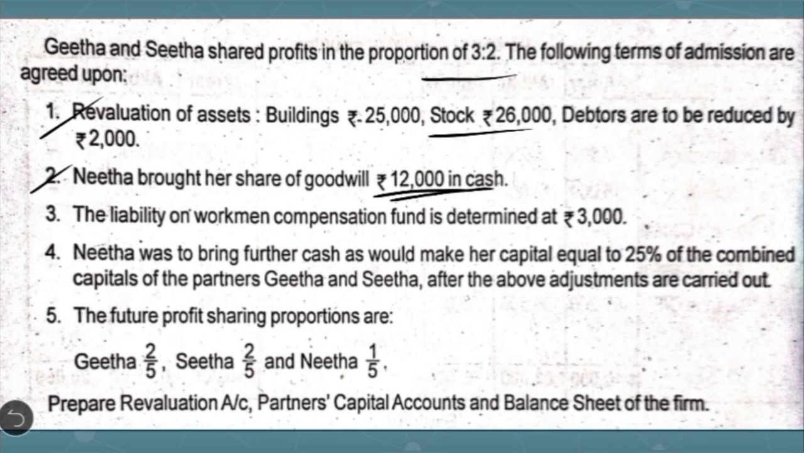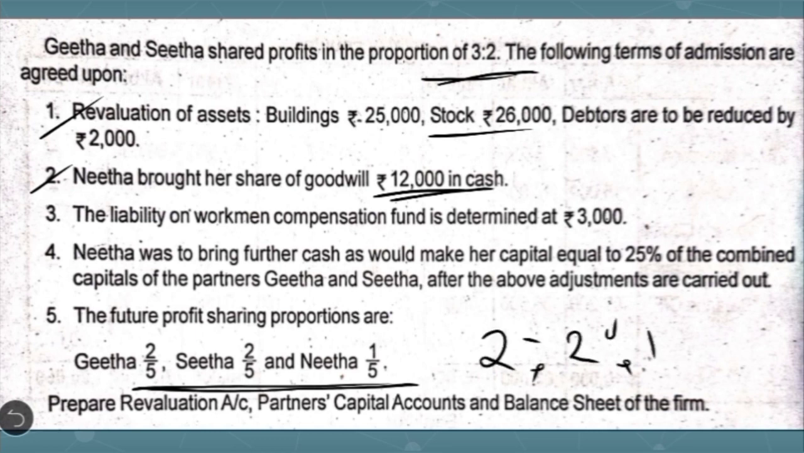After the amount is brought in, it should be distributed between the old partners in the sacrifice ratio. So we need to calculate here the sacrifice ratio and we should see which case is applicable. They have given the information about old profit sharing ratio, that is 3:2, and the new profit sharing ratio is given here in the fifth adjustment. The new profit sharing ratio here is 2:2:1. So we have to calculate the sacrifice ratio as per case 7, because case 7 says that the problem gives you the old profit sharing ratio and new profit sharing ratio.